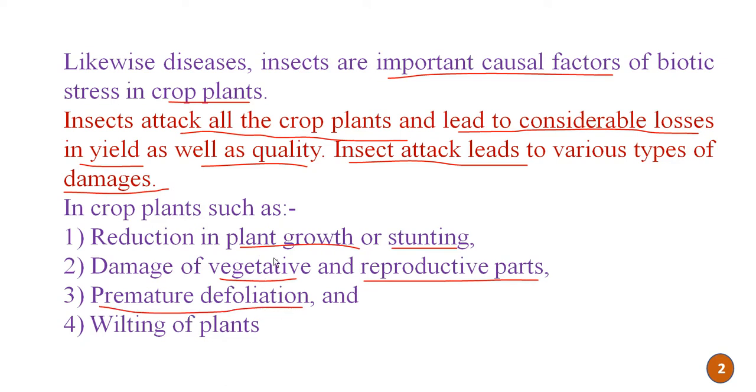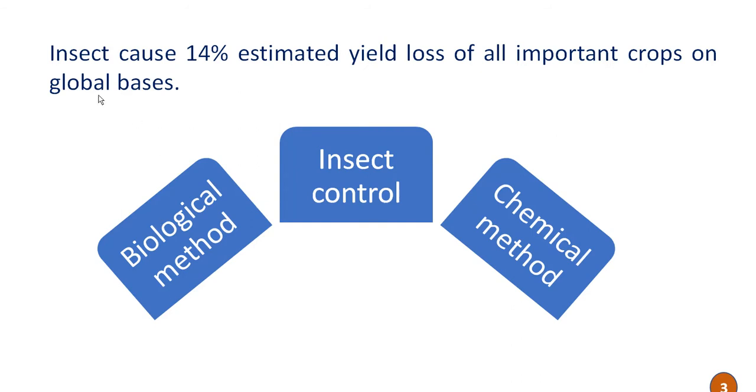In major cases, wilting of the plants is also observed due to the insects. These insects cause roughly 14% estimated yield losses of all the important crops on a global basis.